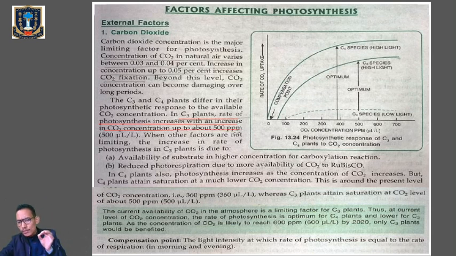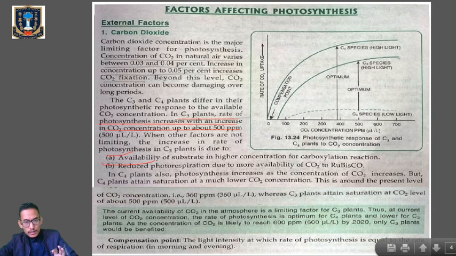That means up to 500 parts per million, an increase in carbon dioxide concentration will increase the rate of photosynthesis in C3 plants. Okay, so when other factors are not limiting, the increase in rate of photosynthesis in C3 plants is due to the availability of substrate in higher concentration and reduced photorespiration.